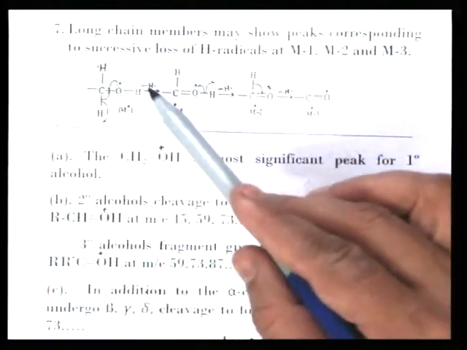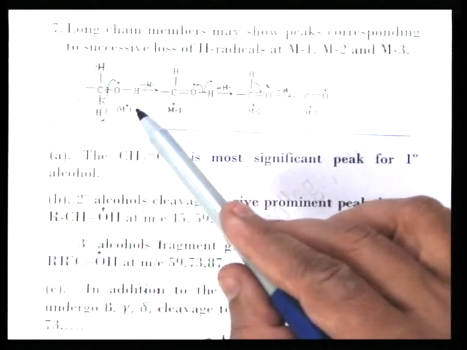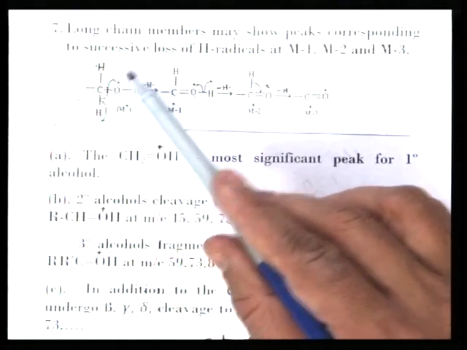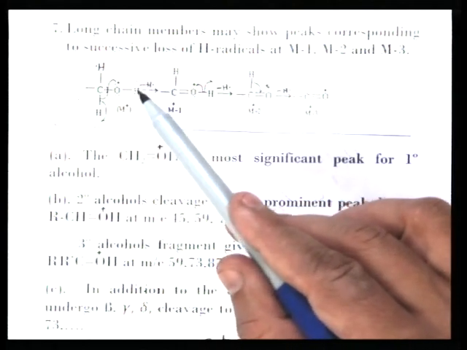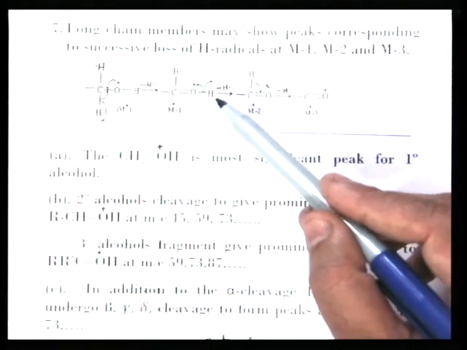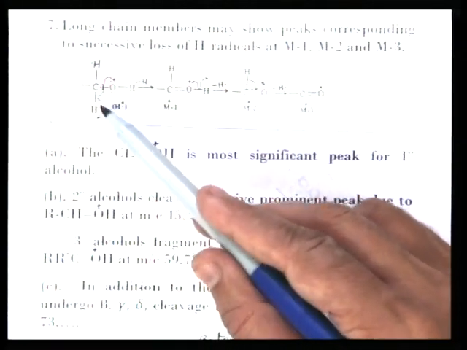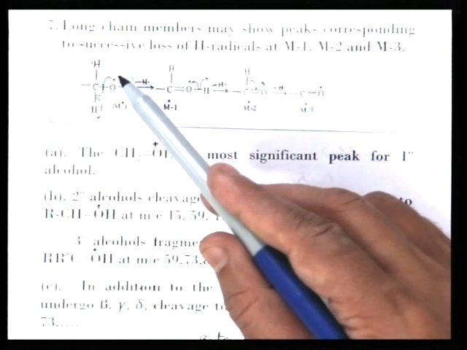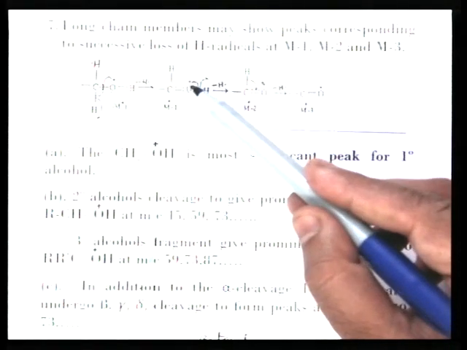So, suppose this is a primary alcohol long chain and here the CH2OH group is there. It will lose one electron and form a molecular ion. Now, this molecular ion undergoes rearrangement by removal of an H radical. The H radical is lost from this carbon hydrogen bond. So, one electron goes on this side, one goes on this side, and the radical cation electron forms a double bond here.